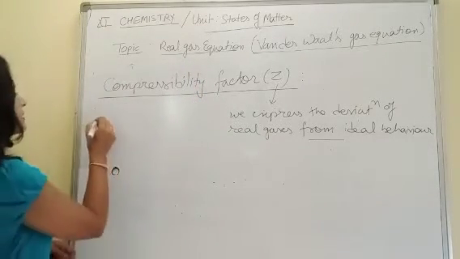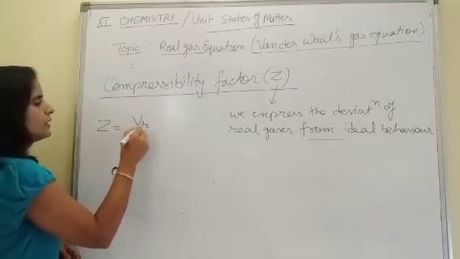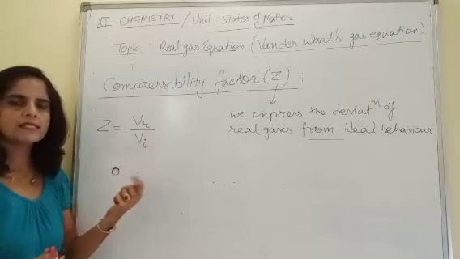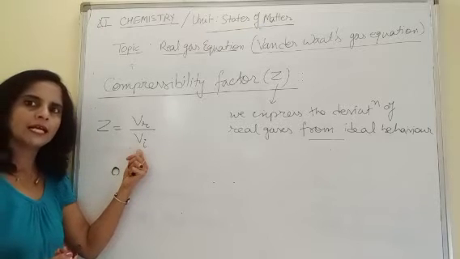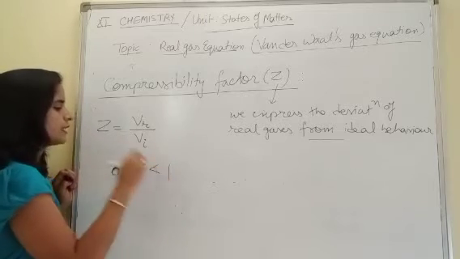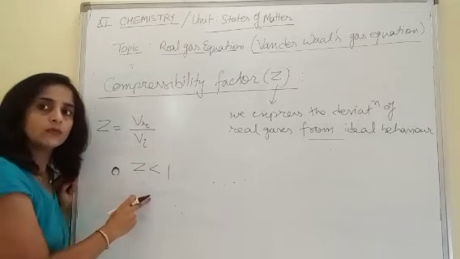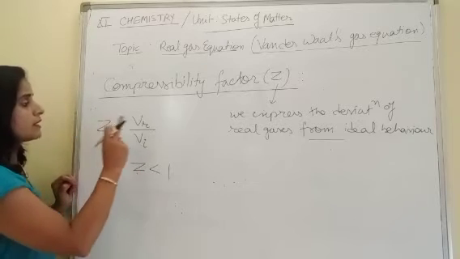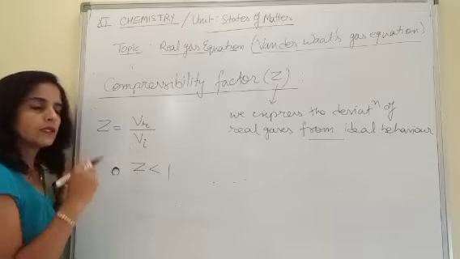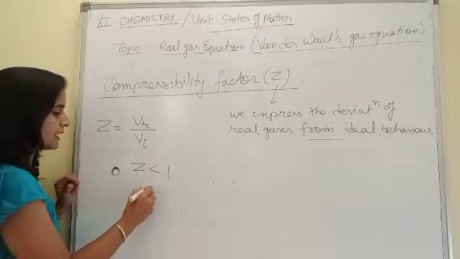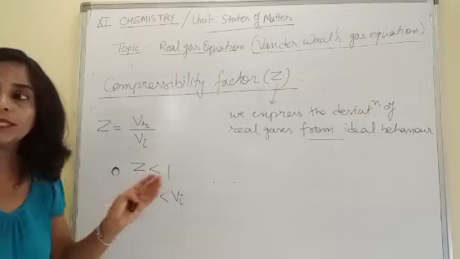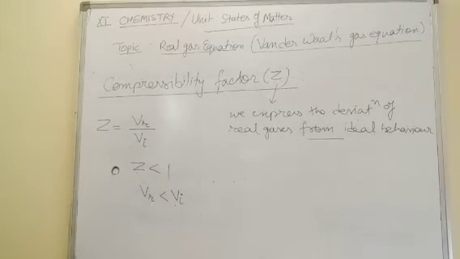The formula of Z is the ratio of V real to V ideal. V real means the volume of real gases, V ideal is the volume of ideal gases. Now if the value of Z is less than 1, what does it indicate? It means the real volume comes less as compared to ideal volume. So if real volume is coming lesser than ideal volume, it means particles are very close to each other.